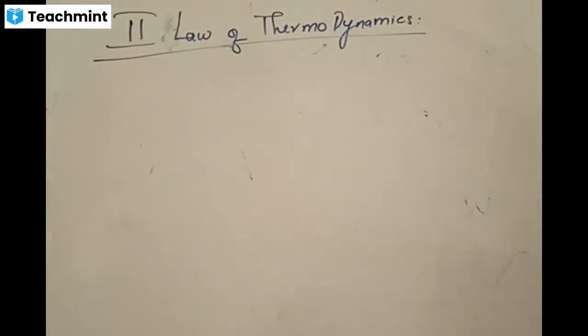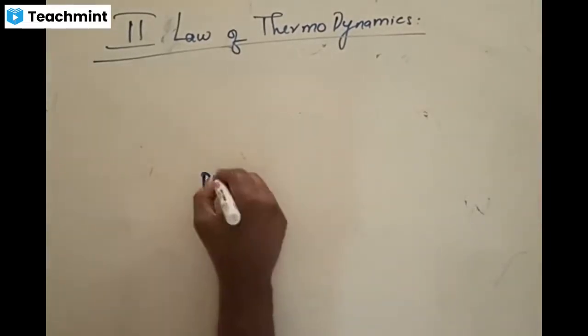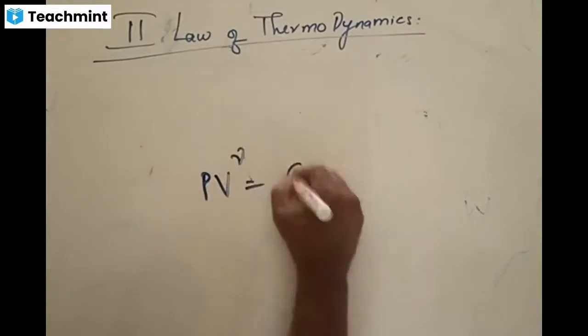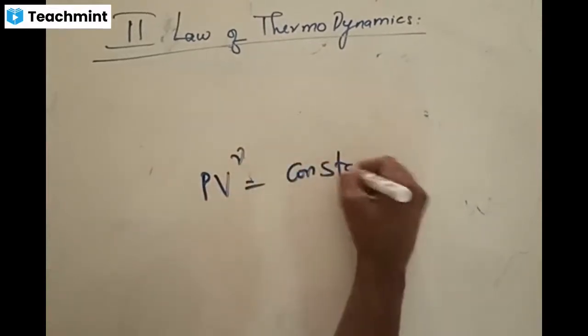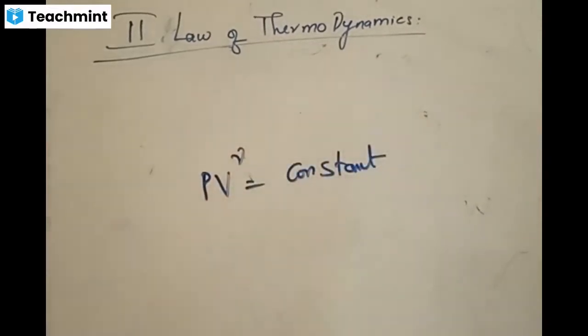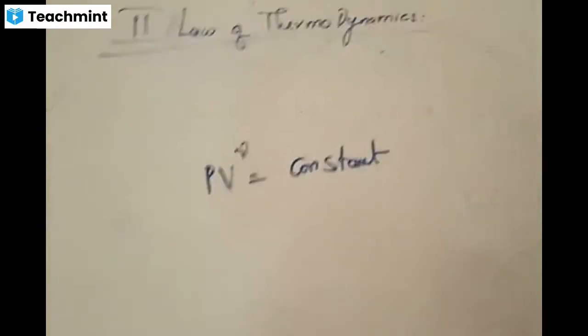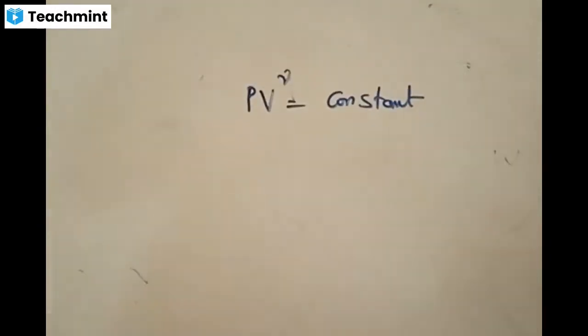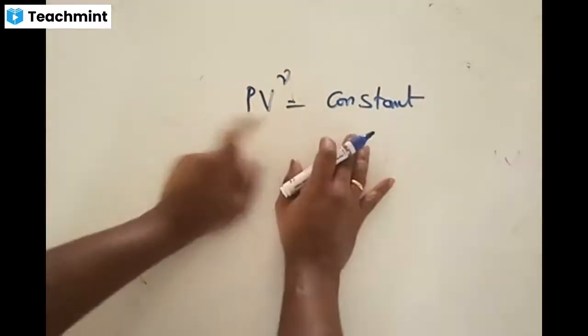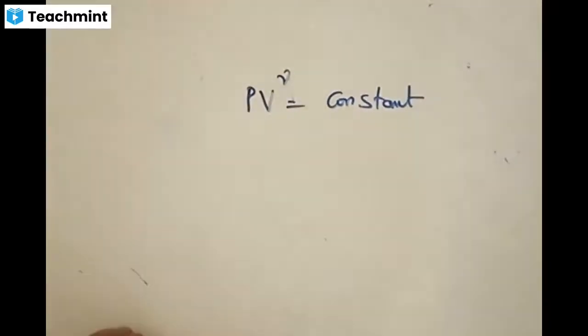Somebody answered. Yeah, very good, Manasa. That's fine. PV^gamma = constant. Why I'm starting with this is I just want to give you some information on this. An adiabatic process is governed by the equation PV^gamma = constant. We are aware of this, right? So you should know that an adiabatic process is governed by the equation PV^gamma = constant.